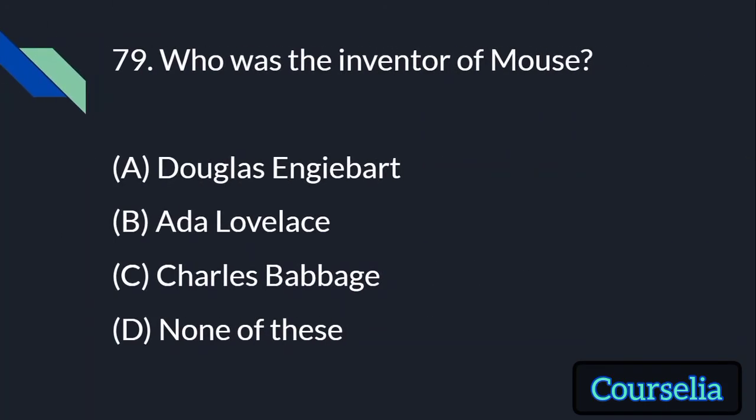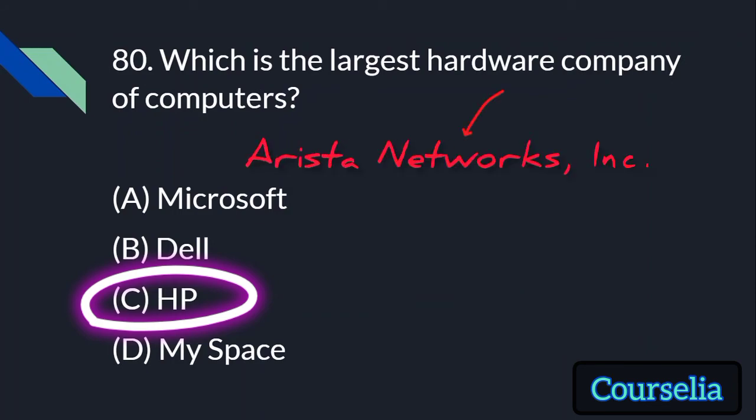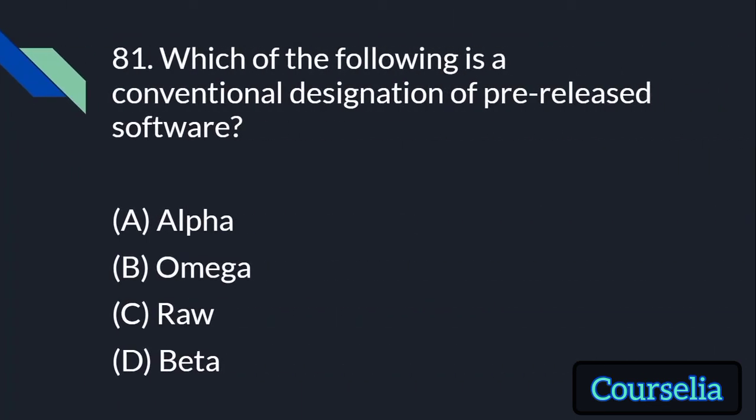Who was the inventor of mouse? Douglas Engelbart. Spelling गलत है यहाँ पे. Which is the largest hardware company of computers? In 2016, it was HP, but now it is Arista Networks. Which of the following is a conventional design of pre-released software? Beta.